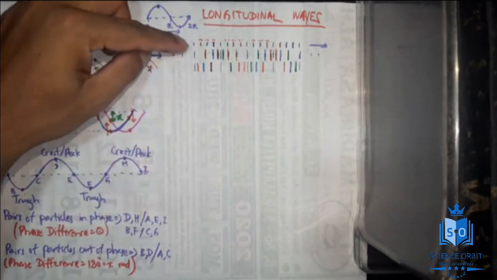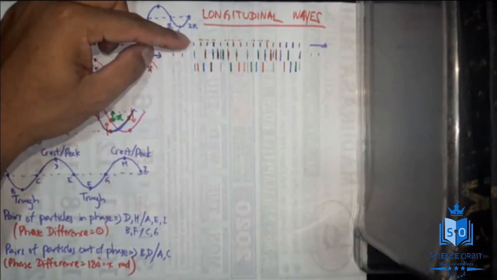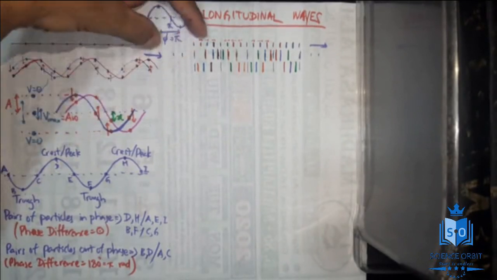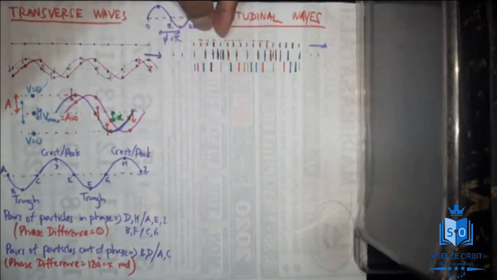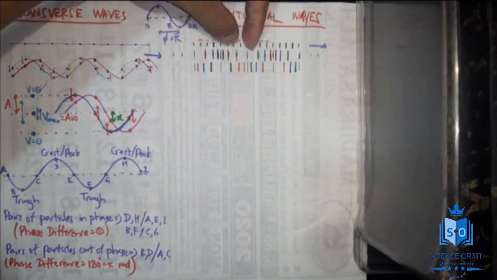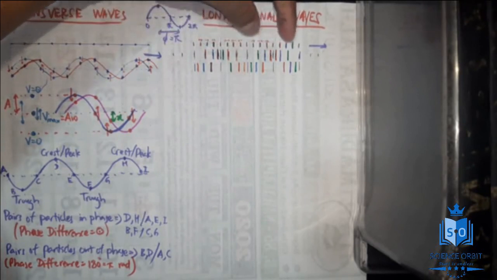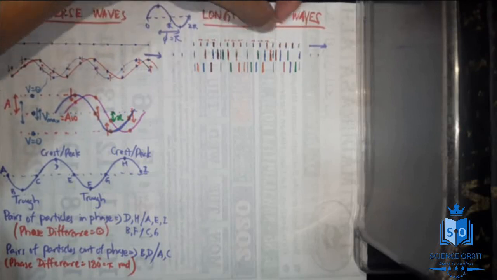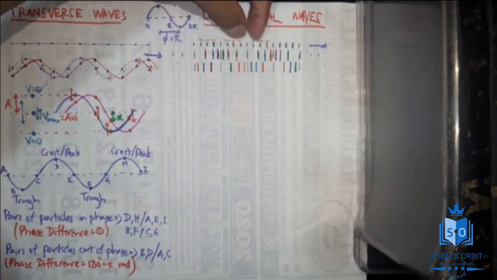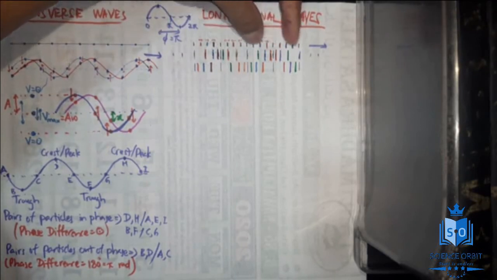Now look at the first diagram. The first diagram is where there is no wave created. In the second diagram, you can see this set of particles has moved towards this point, or converged, and this set of particles has moved away from this point. Now here, they have moved away from this point. Again, this set of particles has moved towards this point. So here they are moving towards, here they are moving away, again here they are moving towards. You can see that, and that will happen alternately.